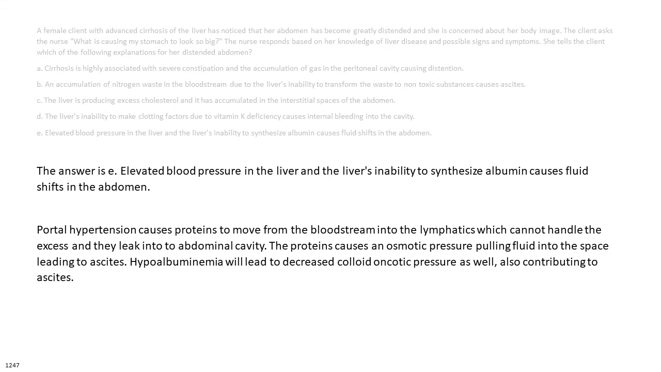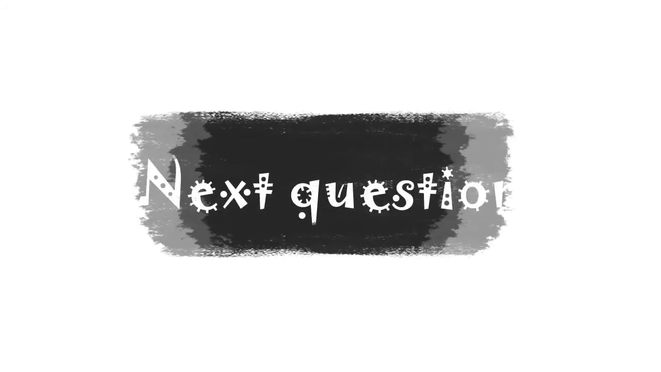The proteins cause an osmotic pressure pulling fluid into the space, leading to ascites. Hypoalbuminemia will lead to decreased colloid oncotic pressure as well, also contributing to ascites.